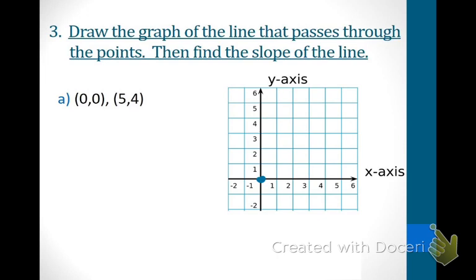Okay, you start from the origin, go all the way over to the 5 and then up to the 4. Excellent job. Okay, because we always are going to do our X first and then we'll go up to the Y axis. Now what you want to do is it's like connect the dots. Go ahead and draw that graph.